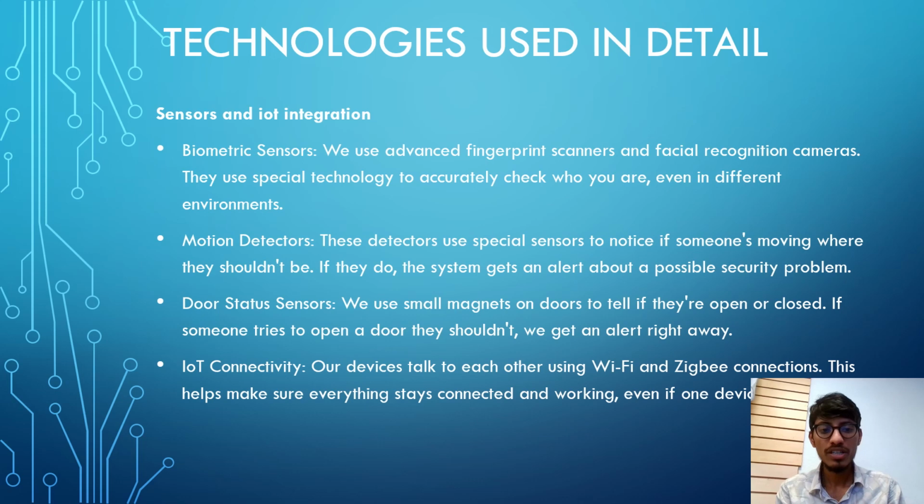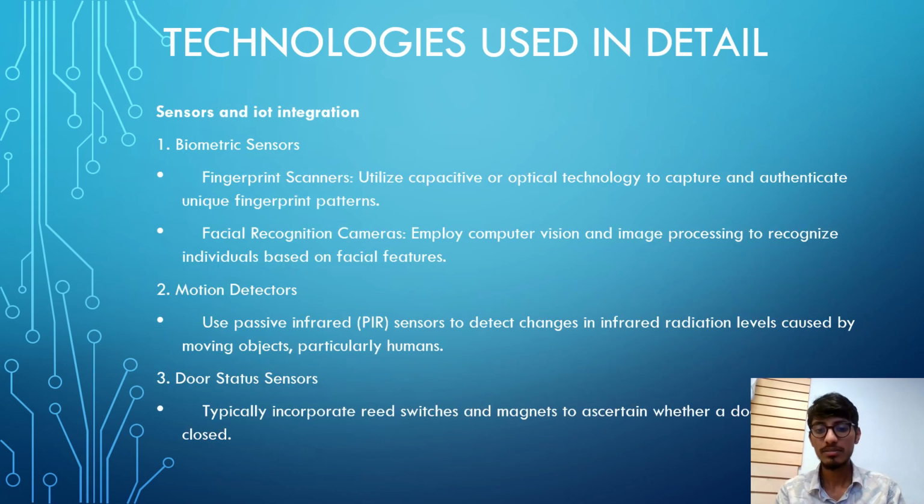The technologies we used in the sensors and IoT integrations are biometric sensors, motion detectors, door status sensors, and also IoT connections. Our devices talk to each other using Wi-Fi and Zigbee connections, and this helps everything stay connected and working even if one device fails.